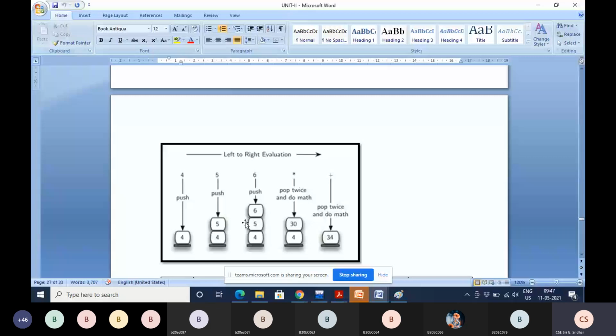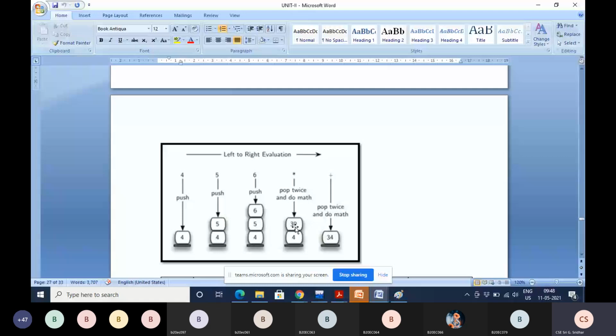If you apply multiplication between 6 and 5, you will get the result as 30. After evaluating that 6 into 5, you push that result again back into the stack. So that's why you are getting the top of the stack as 30.